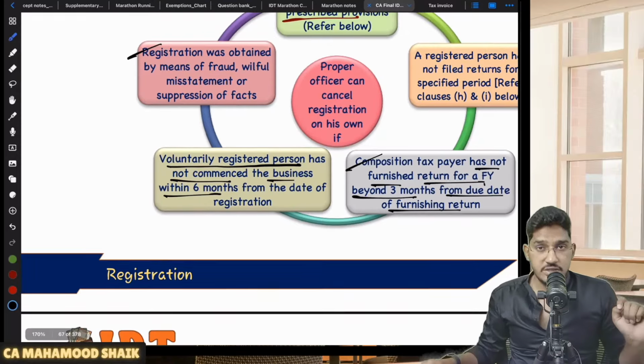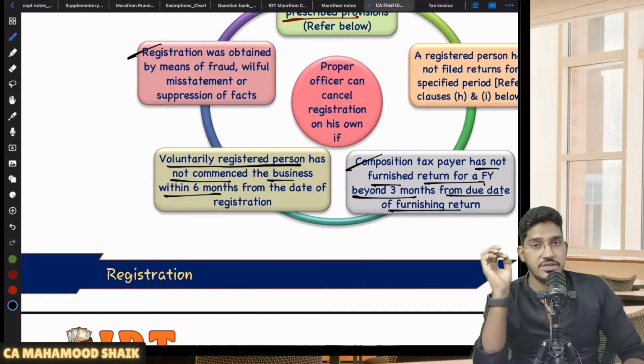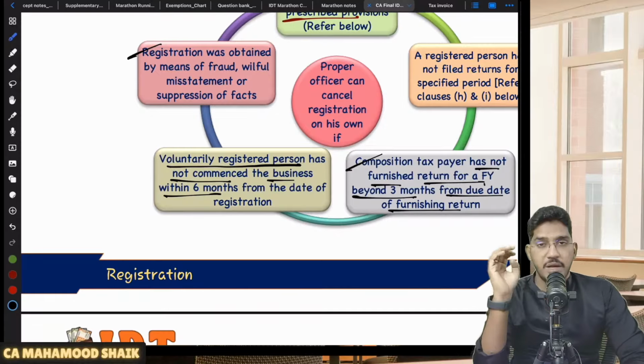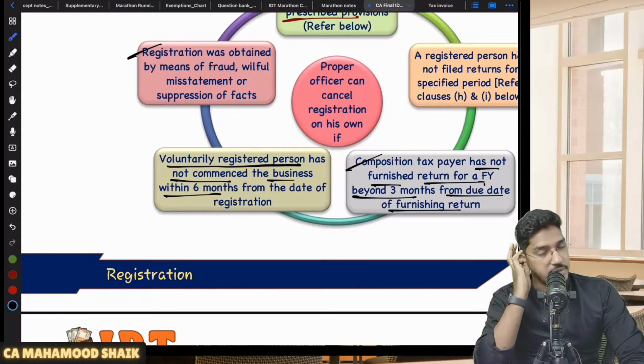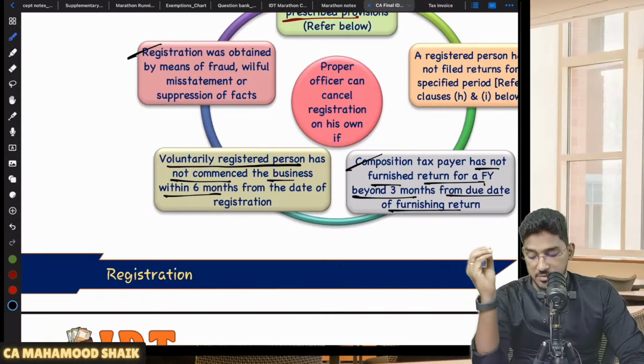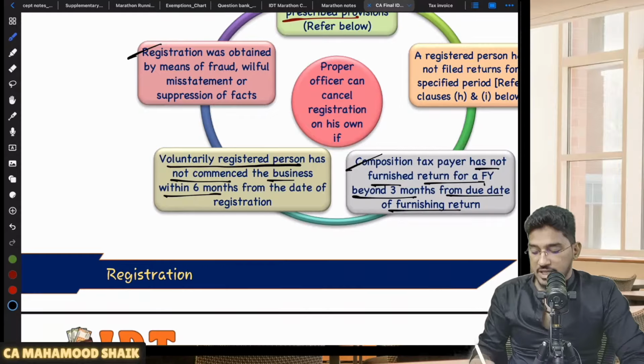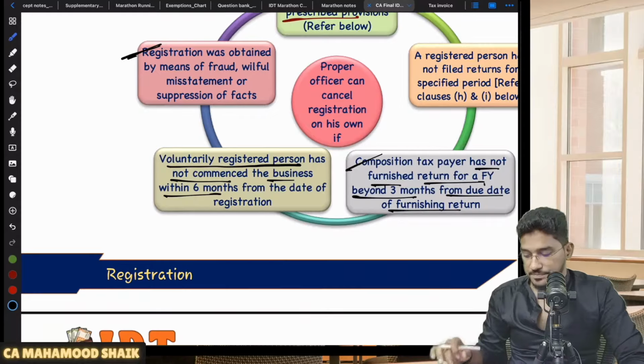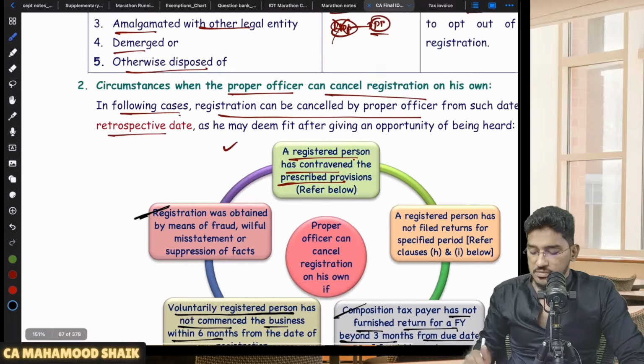Or you got your registration, and after that the department finds out that you obtained your registration by means of fraud, willful misstatement or suppression of facts, then also the PO can cancel the registration on his suo moto basis. Understood? So these circumstances you have to remember.